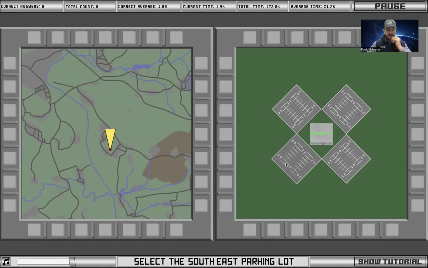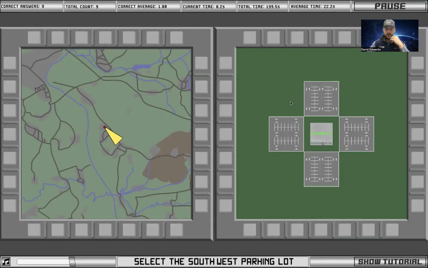All right, select the southeast parking lot. All right, so I'm going south already, and now I need to go to the east. So if I turn this way, actually, this one can be a bit tricky. So I got to turn to the left because that's going to take me to the east. This is one of the ones that you could get tricked up on pretty easy. So I got to go to the left because it's facing downward. If it was facing upward, I go to the right.